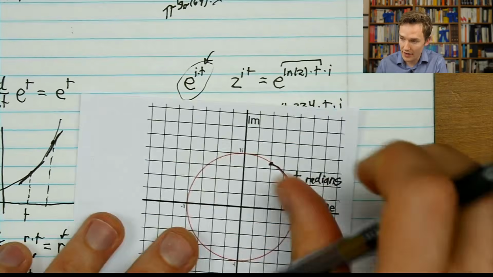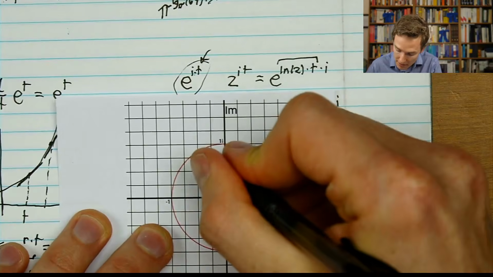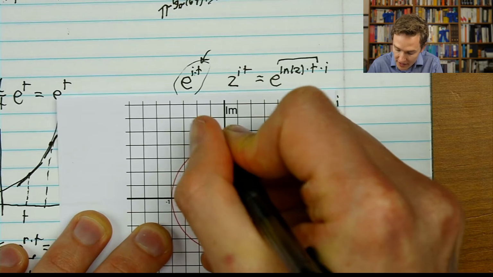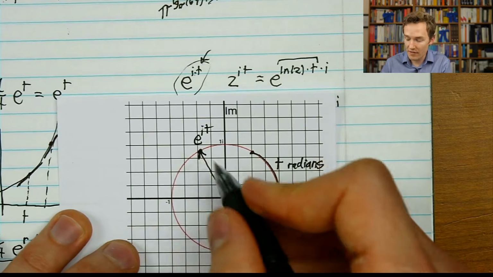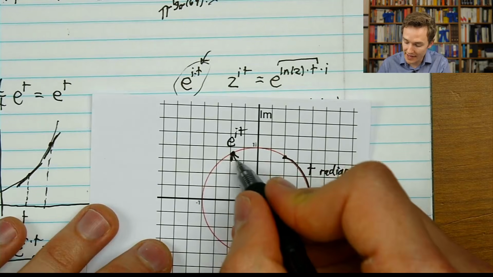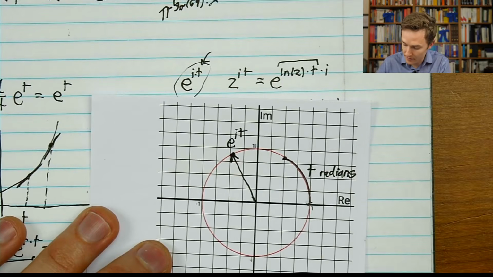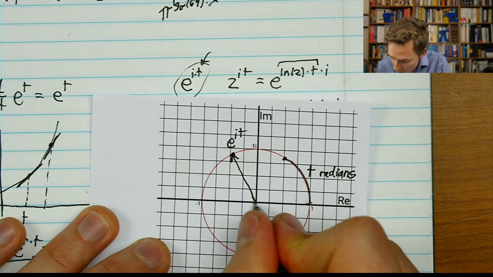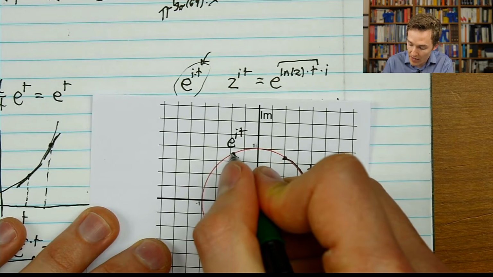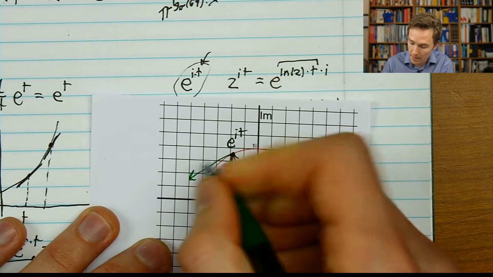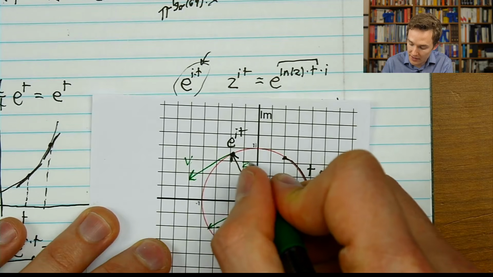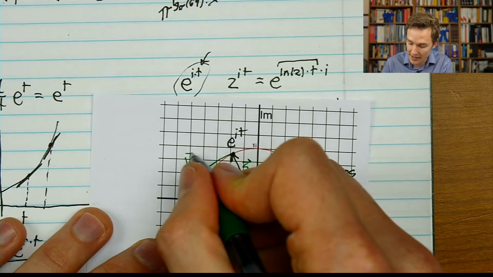Now what would that actually mean? That means that if you're sitting at some kind of number, okay, if this is your current value for e to the i times t, the rate of change is i multiplied by that value, which is a 90-degree rotation of this vector. Maybe I would draw it like this. This right here would give you your rate of change. So you might move that over and consider it a velocity vector. So this is kind of like your velocity vector. This is kind of like your position vector, which I might write with something like an s.